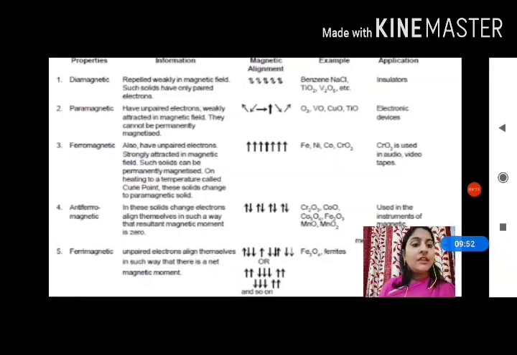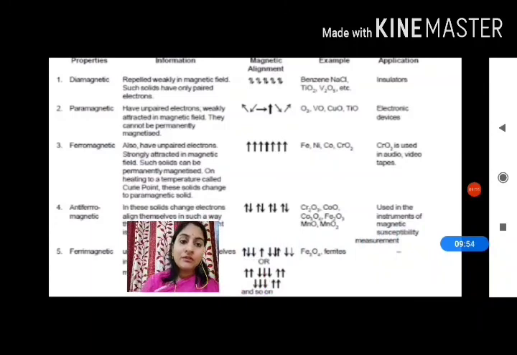Along with it, there are a number of examples which are very important for the board exams, and the applications of those solids. So this is all about this chapter. Get the screenshot of all the slides and copy it down in your notebook. Thank you.